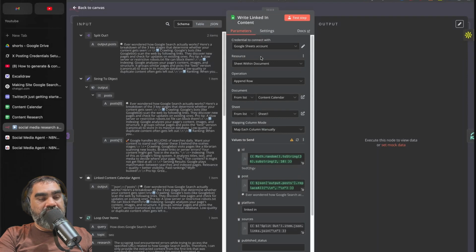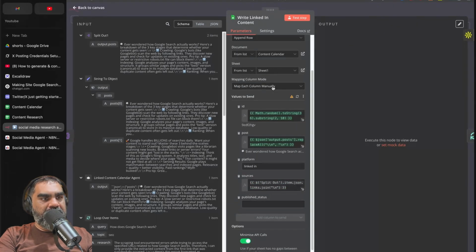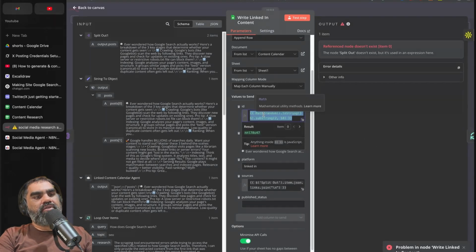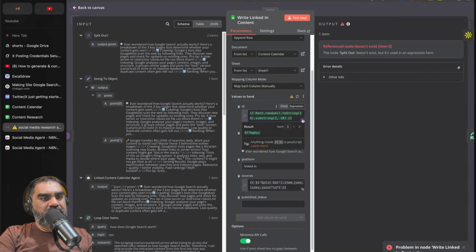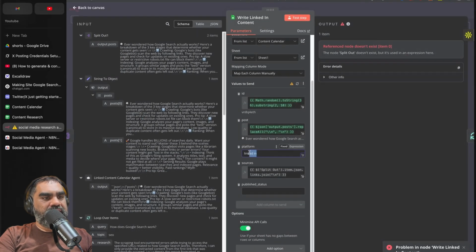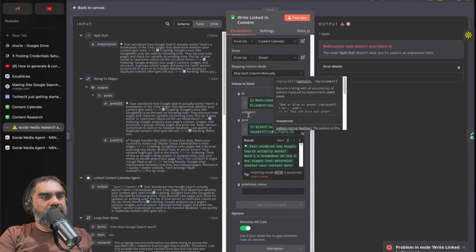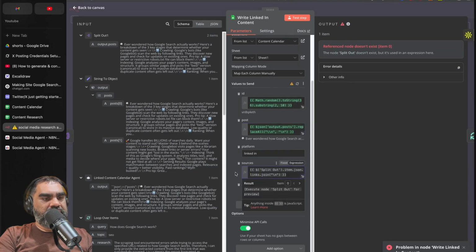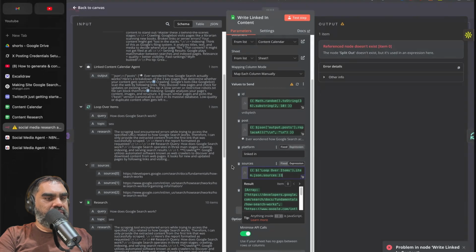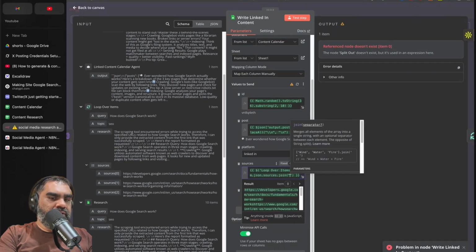That is the Google Sheet write node. Again, append row. We are doing an append operation and mapping each column manually. So the ID is created with this function. You can copy paste that. It's a JavaScript random method. Nothing sophisticated there. The platform is LinkedIn. Post is the post gotten from there. And the publish status is empty. Sources will be this one here. Loop over items, sources. I will join that with a new line.